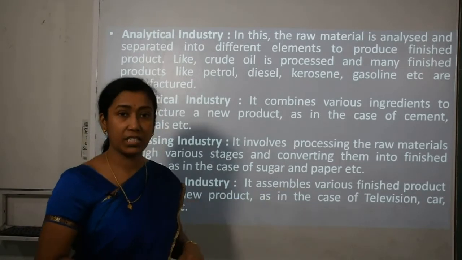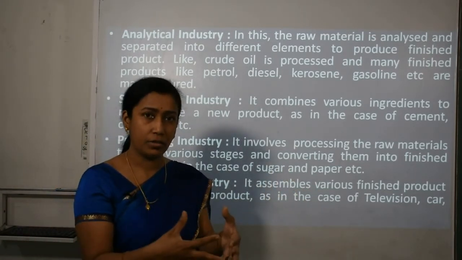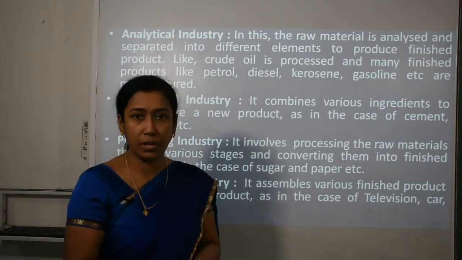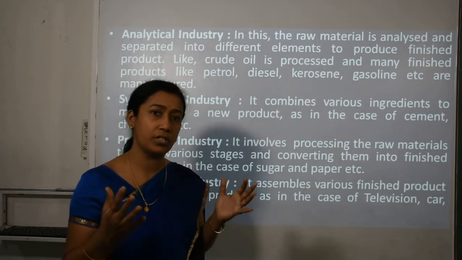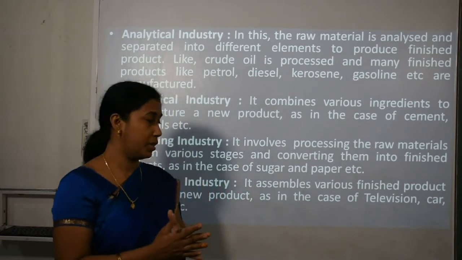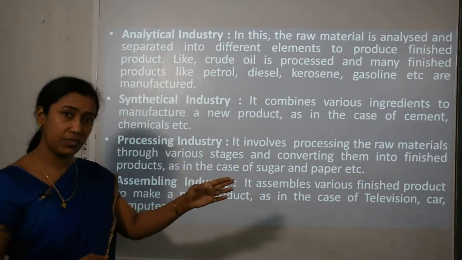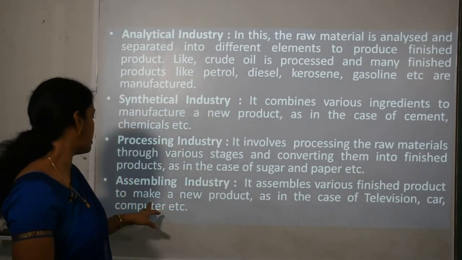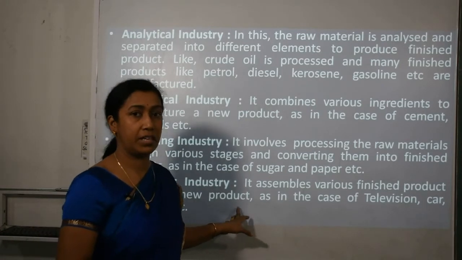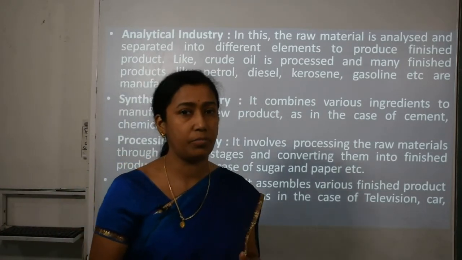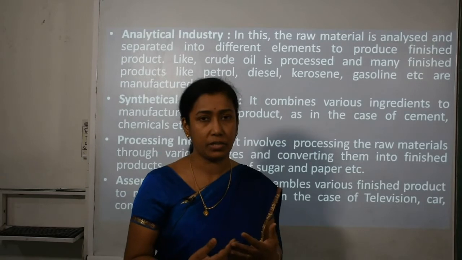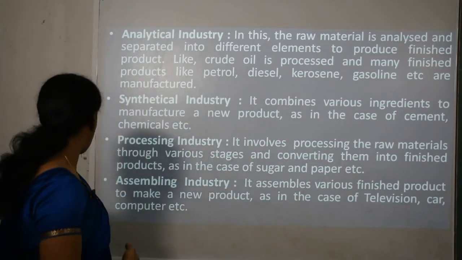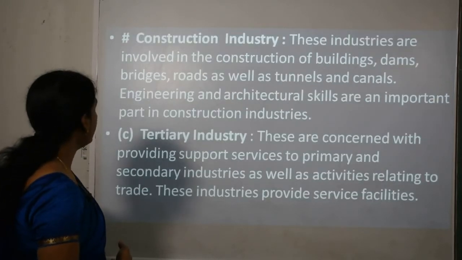Assemble means to collect, to make certain things like a computer. It is an assembled form. Various electronic gadgets you can have, that is an assembled form. So it assembles various finished products, not raw material, products which are already finished, to make a new product, as in the case of television, car, computer, laptop, etc. and various other electronic gadgets. So all these are done in assembling industries. So these are 4 kinds of industries of manufacturing.